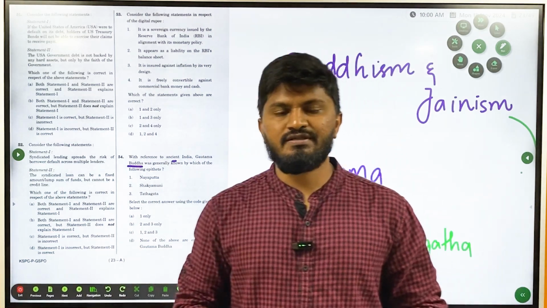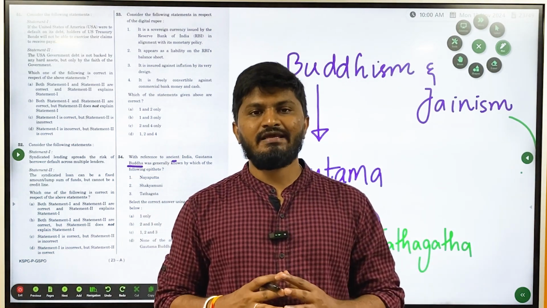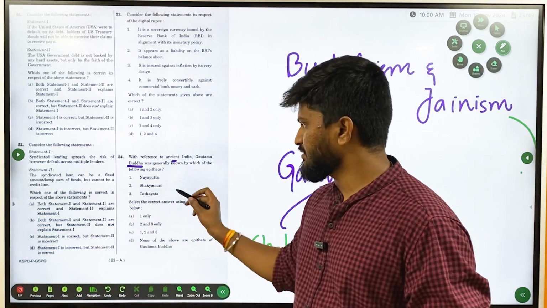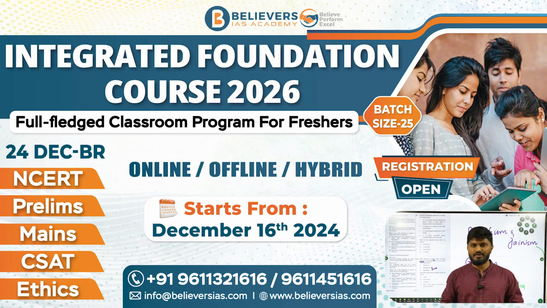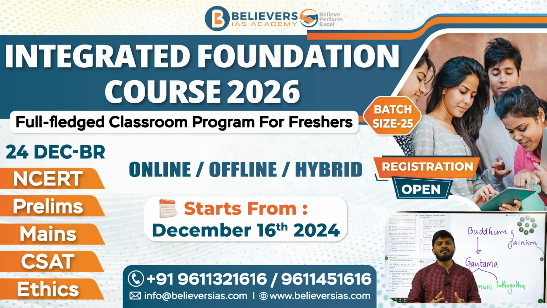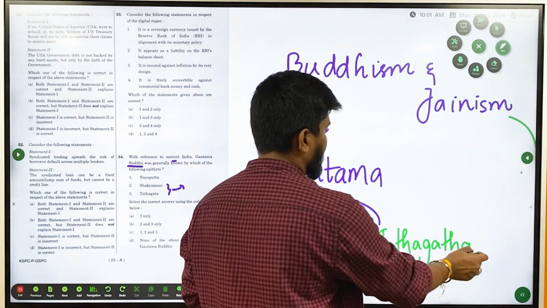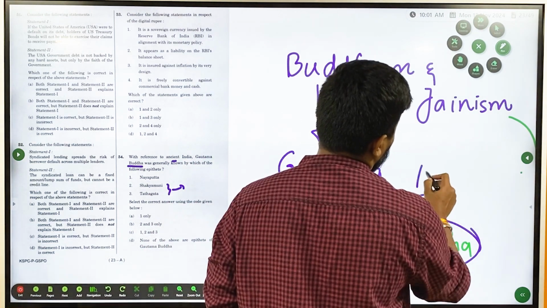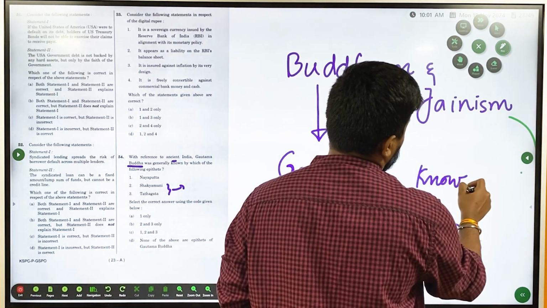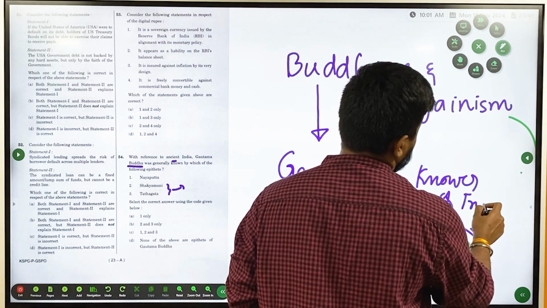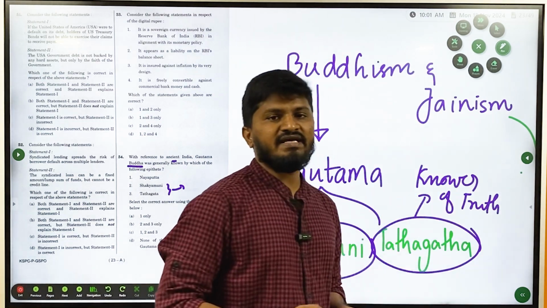Anyone with a basic idea of Buddhism must know these two things, Shakyamuni and Tathagata. Shakya is the clan to which Gautama Buddha belonged. Because he belonged to the Shakya clan, and later became a Muni, he is called Shakyamuni. Tathagata literally means knower of truth, the enlightened one.